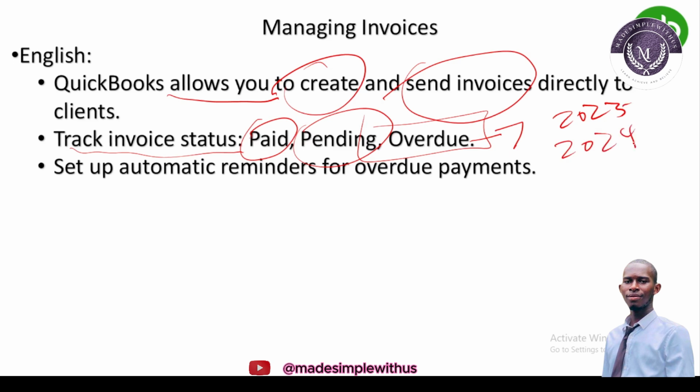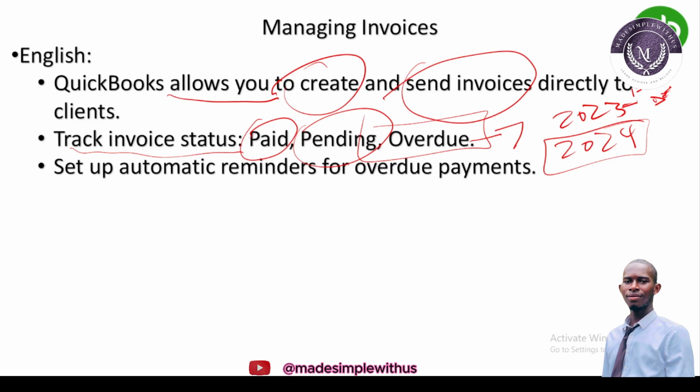So if we send an invoice within the period of the 1st January to the 31st December, we expect that invoice to be paid. But if it exceeds to 2024, the academic year, then it's what? It's overdue. So QuickBooks easily tracks those clients that are what? Overdue.